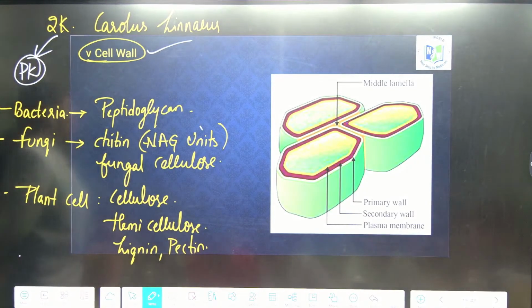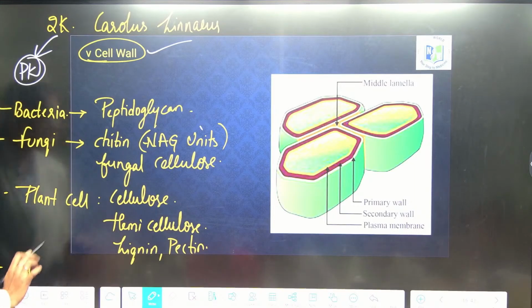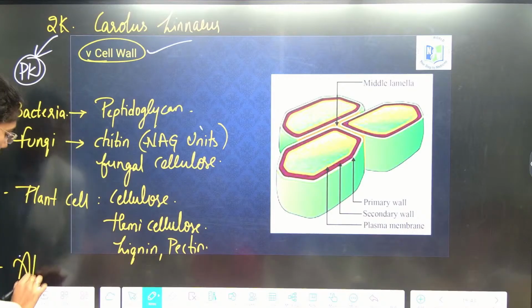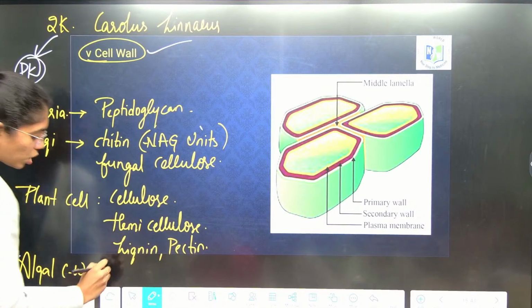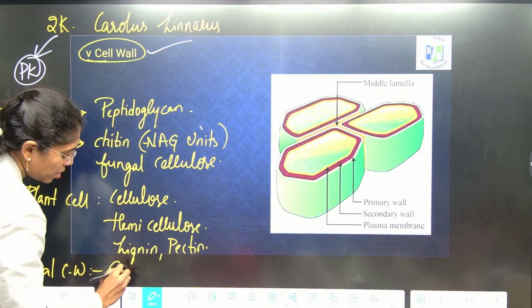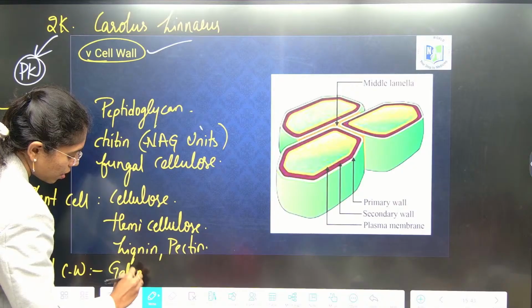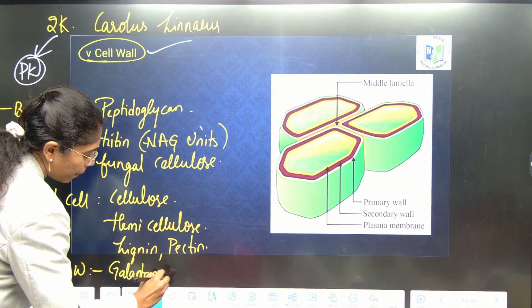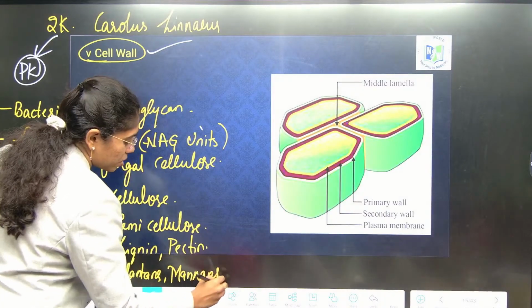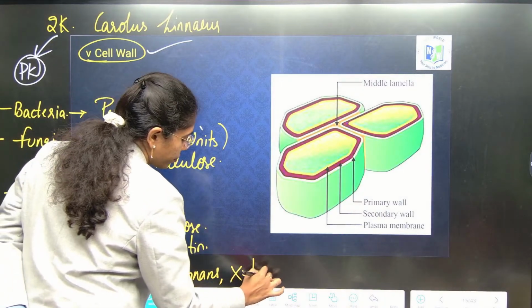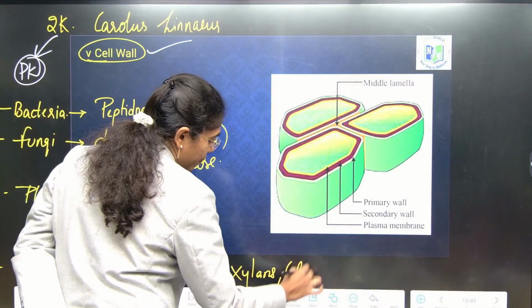This is the composition of the plant cell wall. Next, the algal cell wall. Algae also come under plants only, but it is a primitive plant cell. It consists of galactans, mannans, xylans, and cellulose as well.